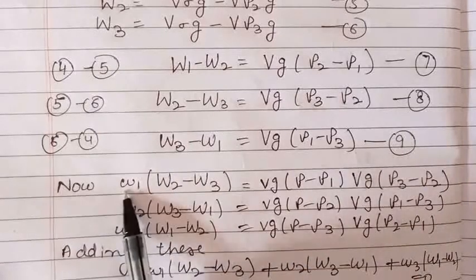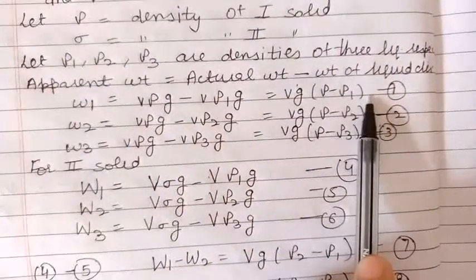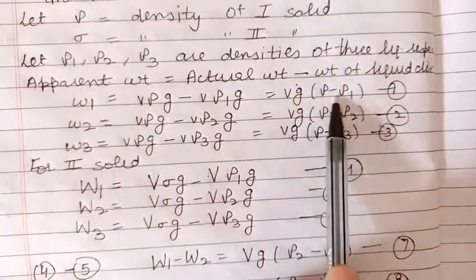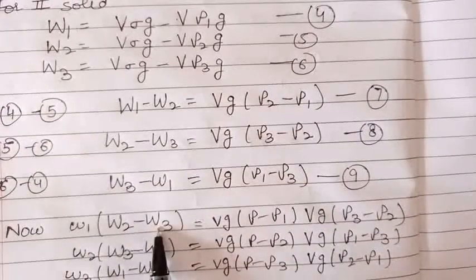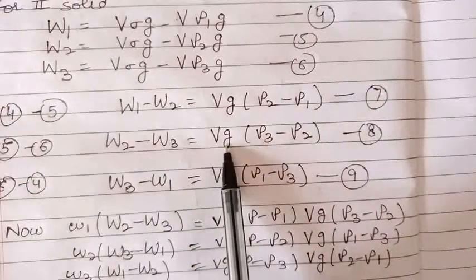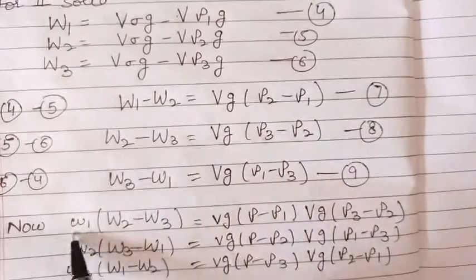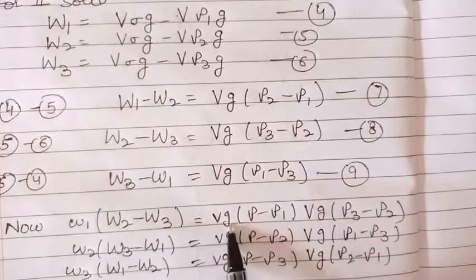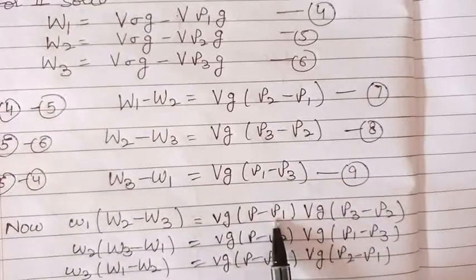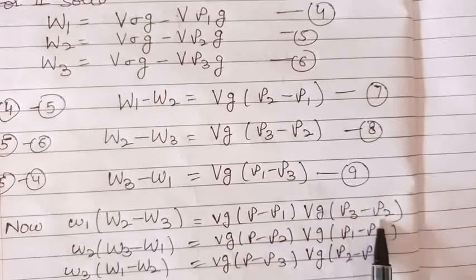Now w1 we have in equation 1, which is V into G into (rho minus rho 1), and W2 minus W3 is from equation 8. So from equations 1 and 8 we can find the value of this expression, which is V into G into (rho minus rho 1) into Vg into (rho 3 minus rho 2).